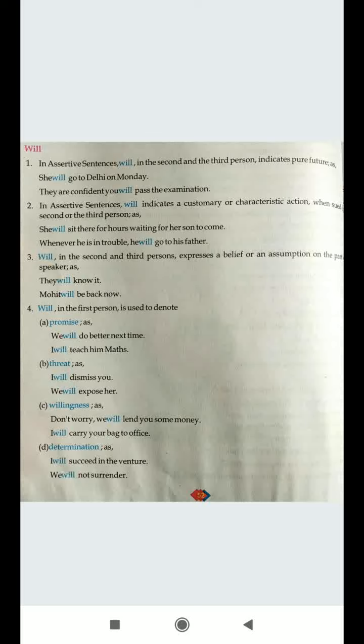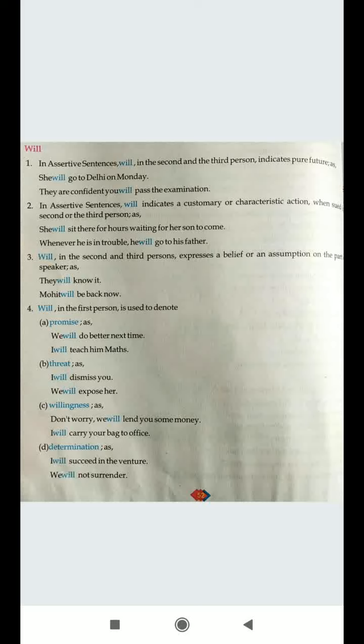Now let's see the third point. Will in the second and third person express a belief or an assumption also. Now assumption is an idea. Like we sometimes create some assumptions in our mind that can be true or may not be true, but you make that assumption in your mind that this will be there. They will know it. Like you don't know whether they know it or not, but you have this assumption that they will know it. That means by the time they will be able to understand this.